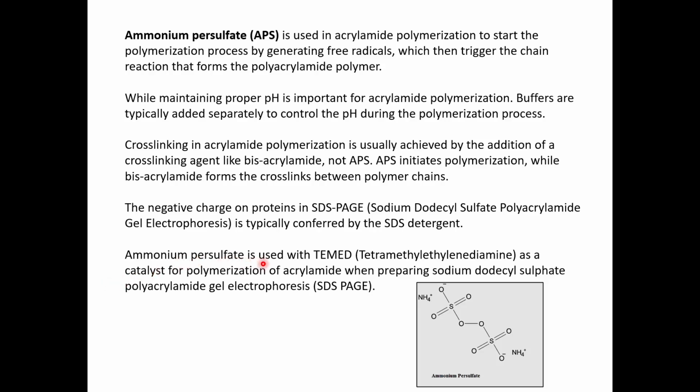Then ammonium persulfate is used along with TEMED. So we use Tris buffer, we use acrylamide, which is a mixture of acrylamide and bisacrylamide itself, and then we use APS, we use SDS, and then we use TEMED. So APS with TEMED helps in the polymerization process. Here APS is your initiator and TEMED is your catalyst. Your catalyst fastens the process.